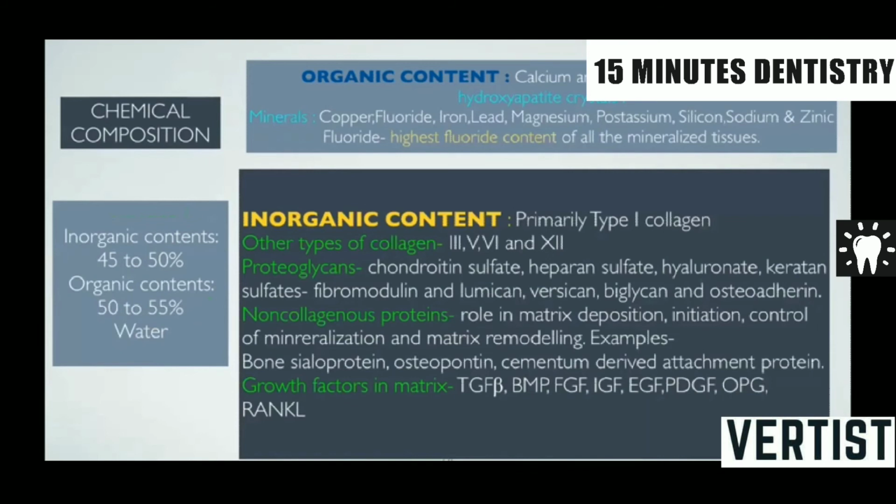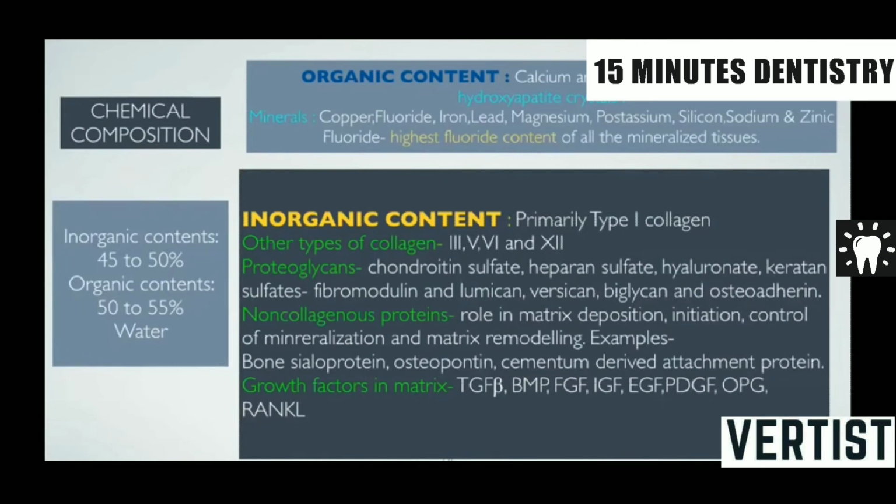Chemical composition: inorganic contents are 45 to 50%, organic contents are 50 to 55%. Inorganic content: calcium phosphate in the form of hydroxyapatite crystals. Minerals: among all the minerals found in the cementum, fluoride is said to be in higher content than in any other mineralized tissue. Organic content: basically you have primarily type 1 collagen.